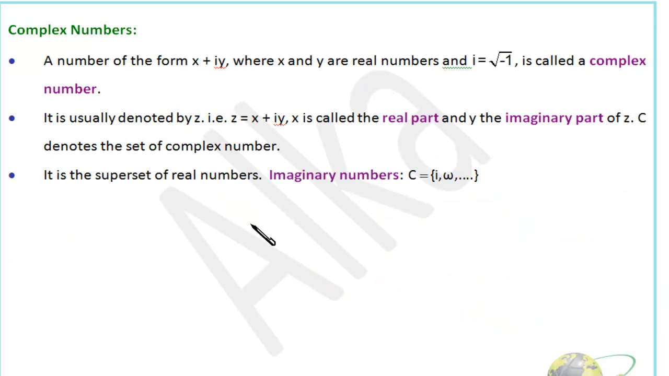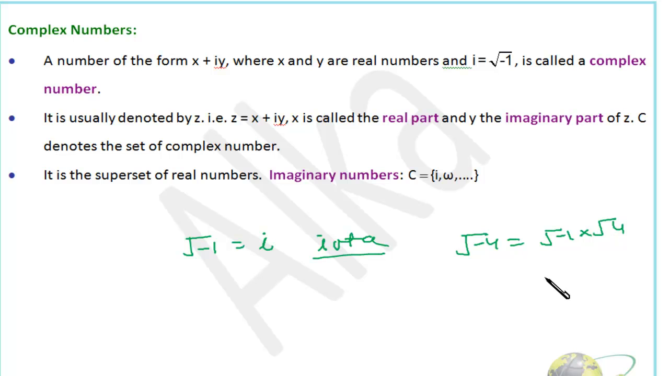So friends, we just discussed imaginary numbers. Here, root minus 1, we introduce this as i, which is known as iota. So these are imaginary numbers. That means root minus 4 will be root of minus 1 into root of 4, so it will be actually 2i, or 2 iota. So this is an imaginary number. Whenever you see an iota, that represents an imaginary number.